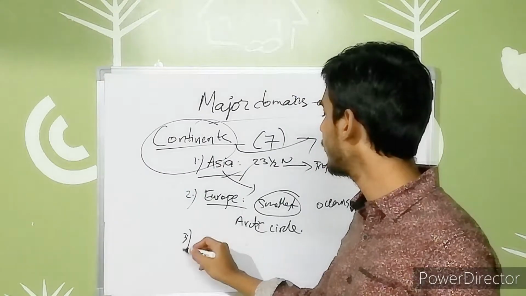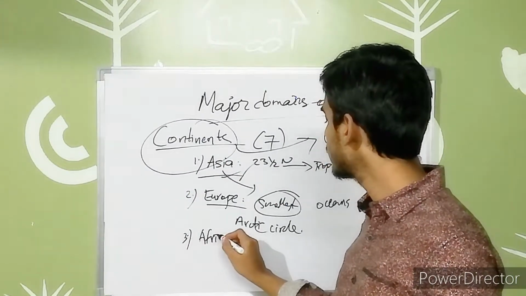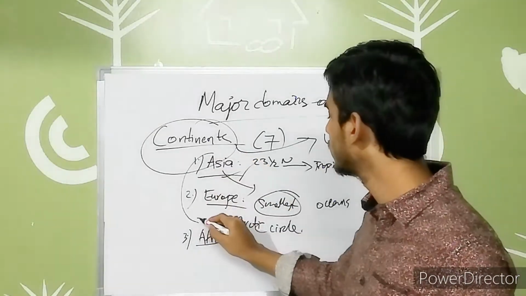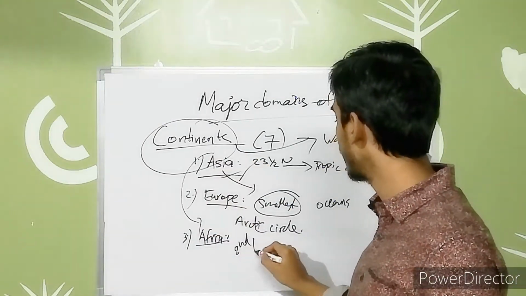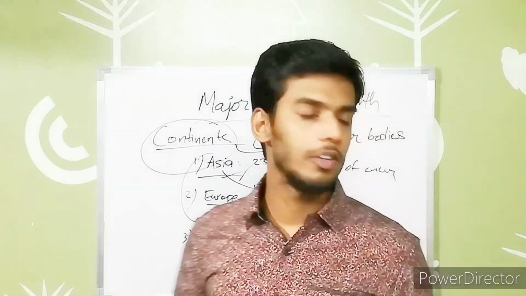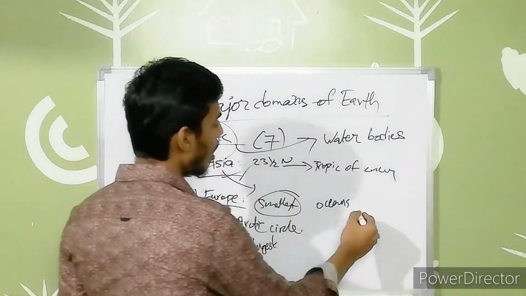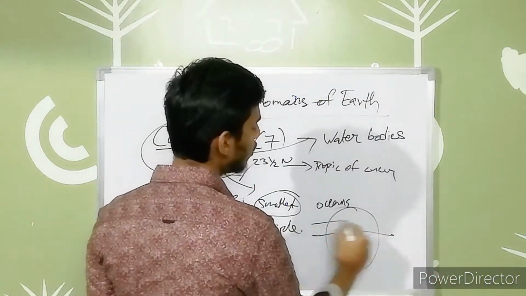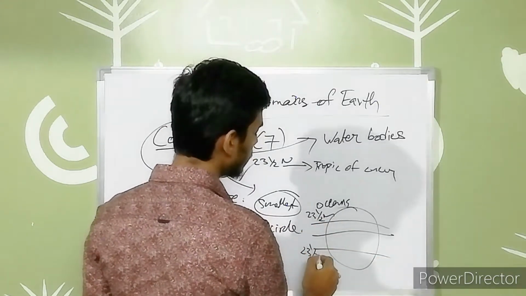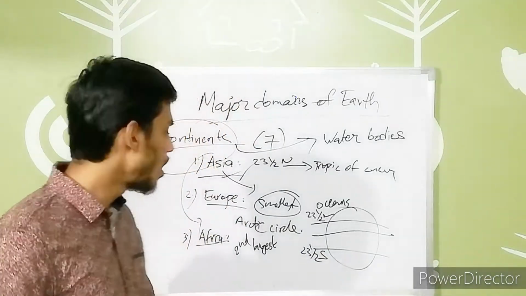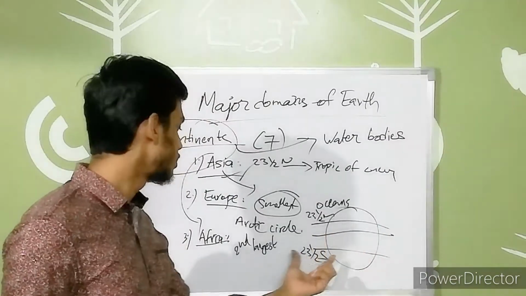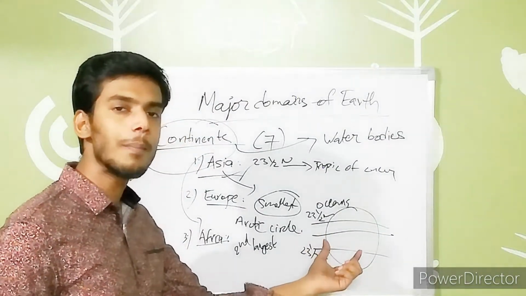And the third one is Africa. So when I am talking about Africa, it is the second largest continent after Asia. It has a unique feature when comparing to others, because all the 3 latitudes including the equator, 23.5 degrees north, that is Tropic of Cancer, and 23.5 degrees south, that is Tropic of Capricorn, all these latitudes will pass through this continent. That is a special feature, so that it is unique when comparing to the others, right?